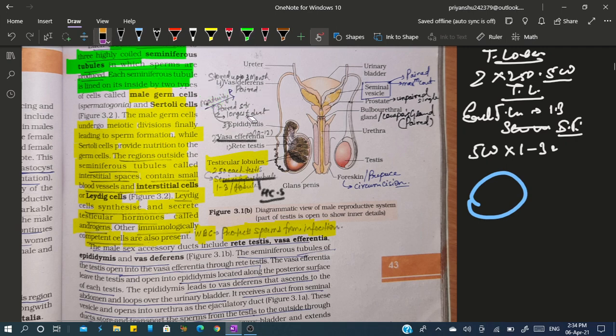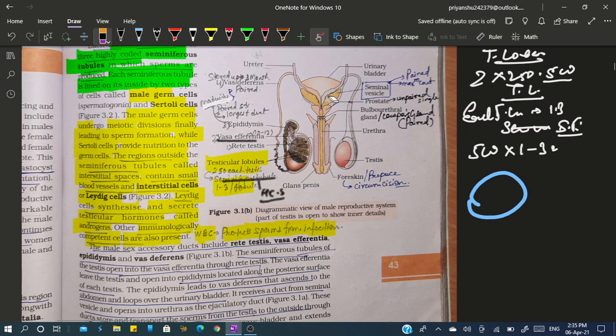So this is the main significance of the epididymis, that is functional maturation of the male gamete. Now it will pass through the vas deferens, wherein it is stored for up to 3 months. So vas deferens is mainly concerned with storage for up to 3 months, and then it will loop over the ureter and join seminal vesicle.